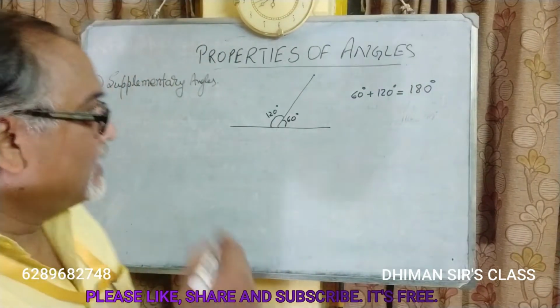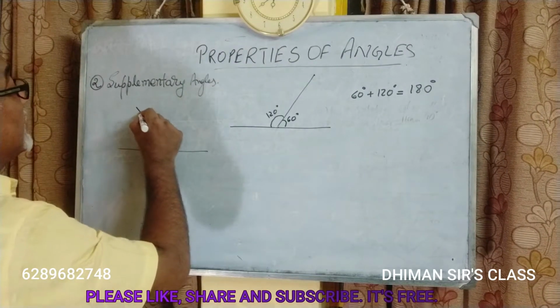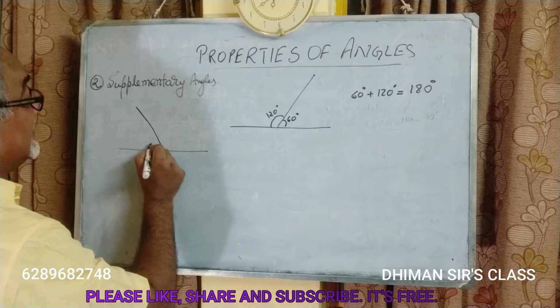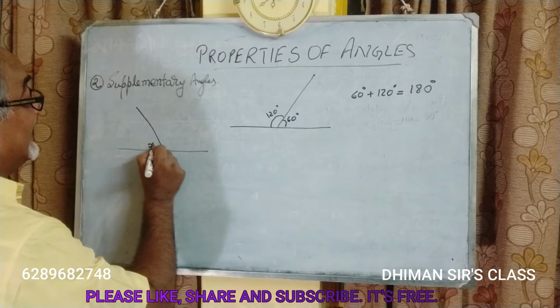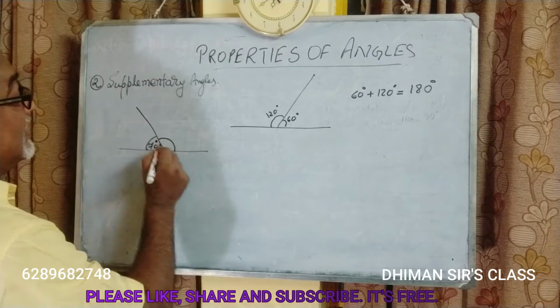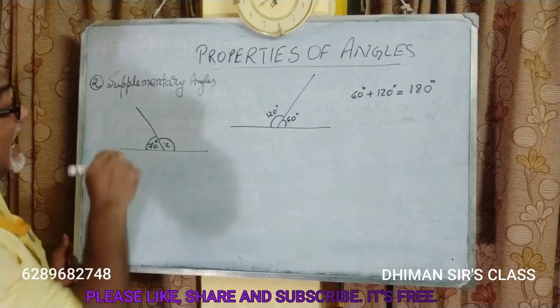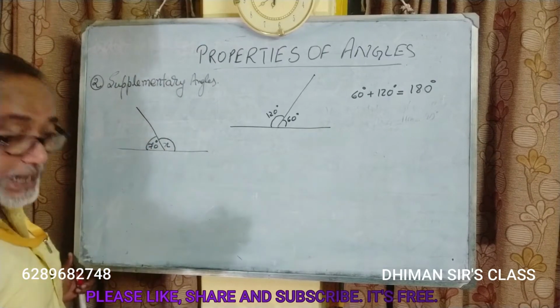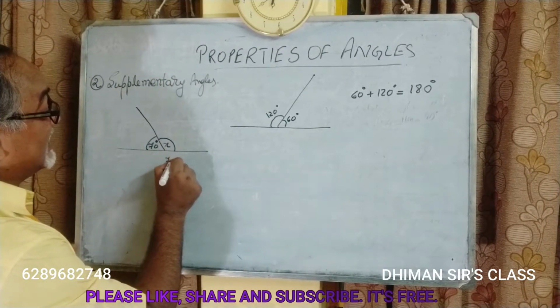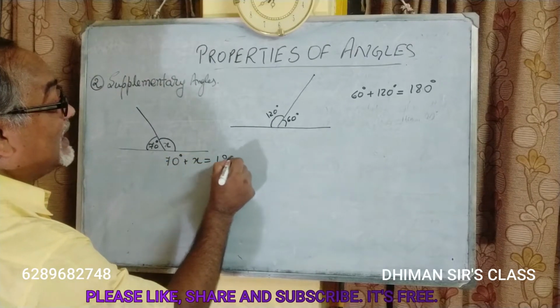Okay, students? Now, same thing, let us do one sum here. Suppose this is 70 degrees. Now, how much should this be? We don't know. Let this be x, and if these two angles are supplementary, definitely then 70 degrees plus x has to be 180 degrees.